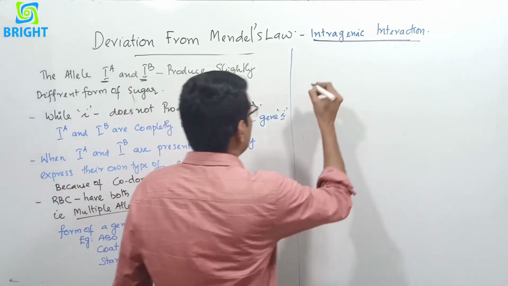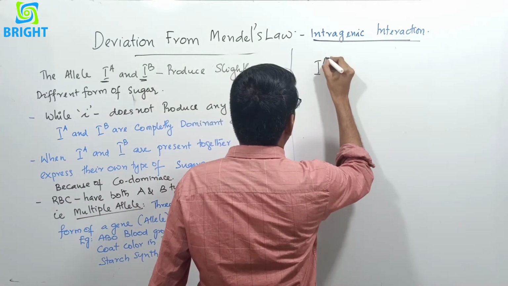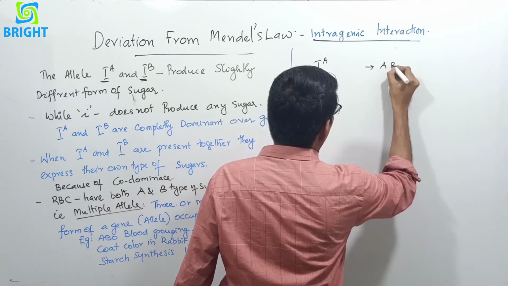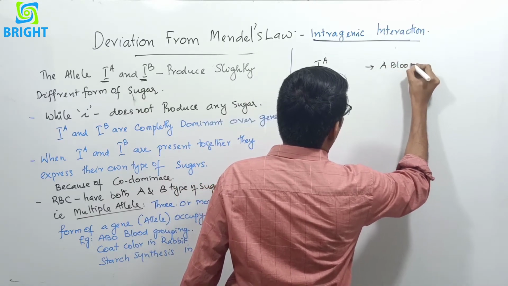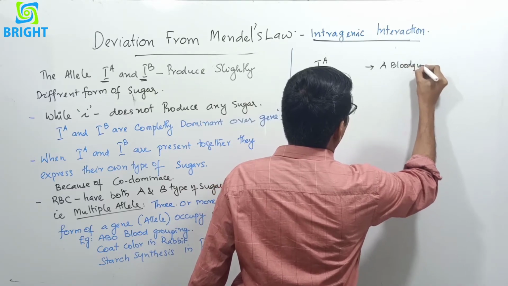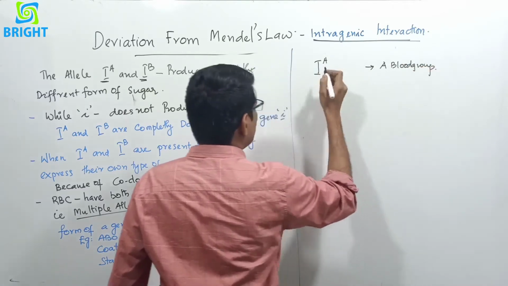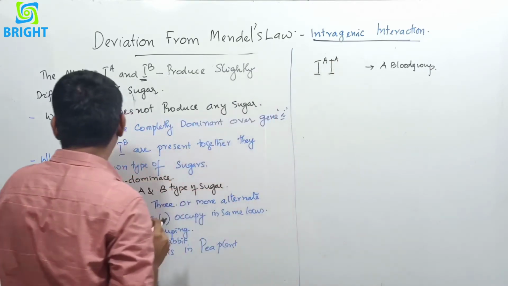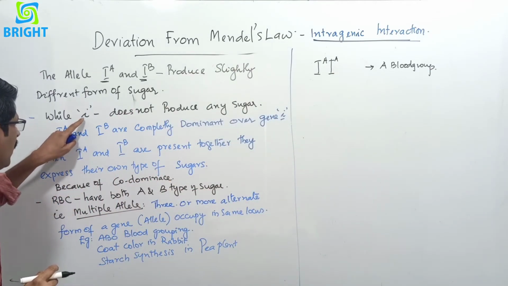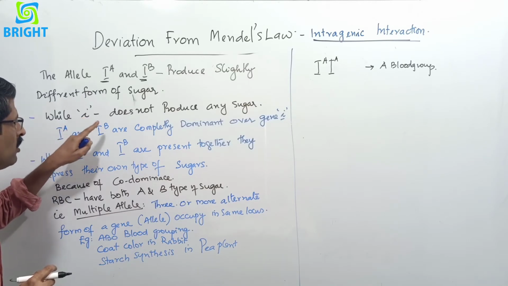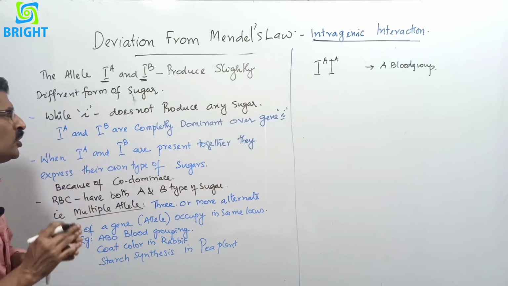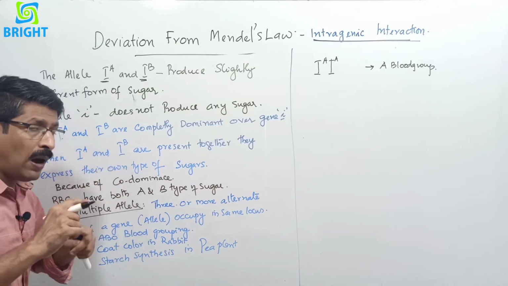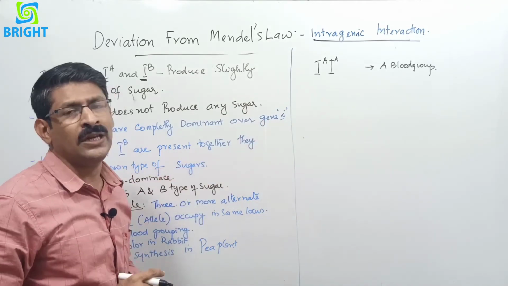That is, when IA is present, it is called A blood group. It is represented either by capital IA IA, or capital IA and small i. The gene small i does not produce any sugar, and capital IA and capital IB are completely dominant over the gene small i.